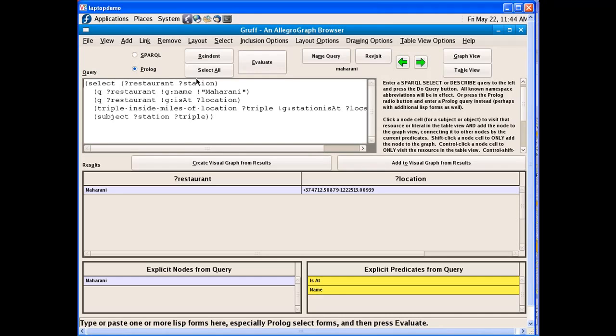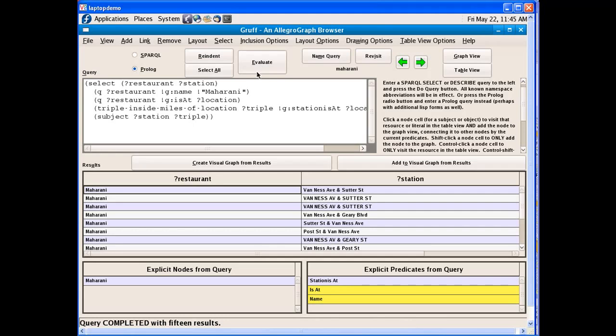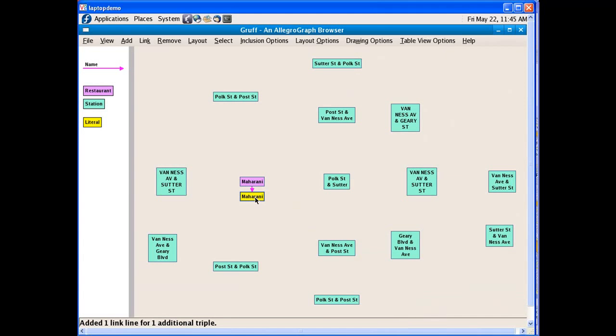So we say find every restaurant and station where the restaurant has the name Maharani, where the restaurant is at a particular location, and then find me all the triples that have a location that is within 0.1 miles of this particular location that Maharani is in. And then give me the subject of the triple, which will be the station. And I evaluate that query, and I'll find all the restaurants and the stations, and let's create a visual graph from this result.